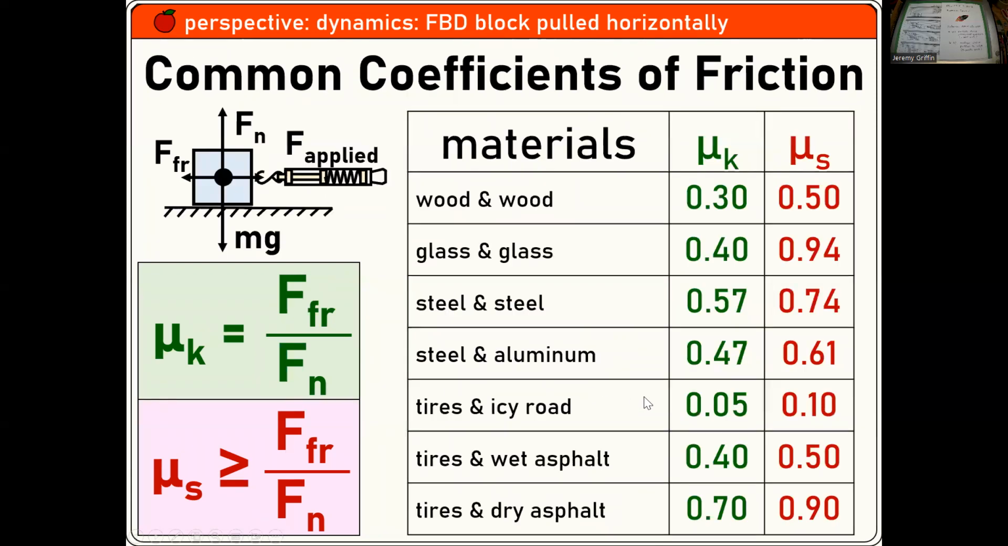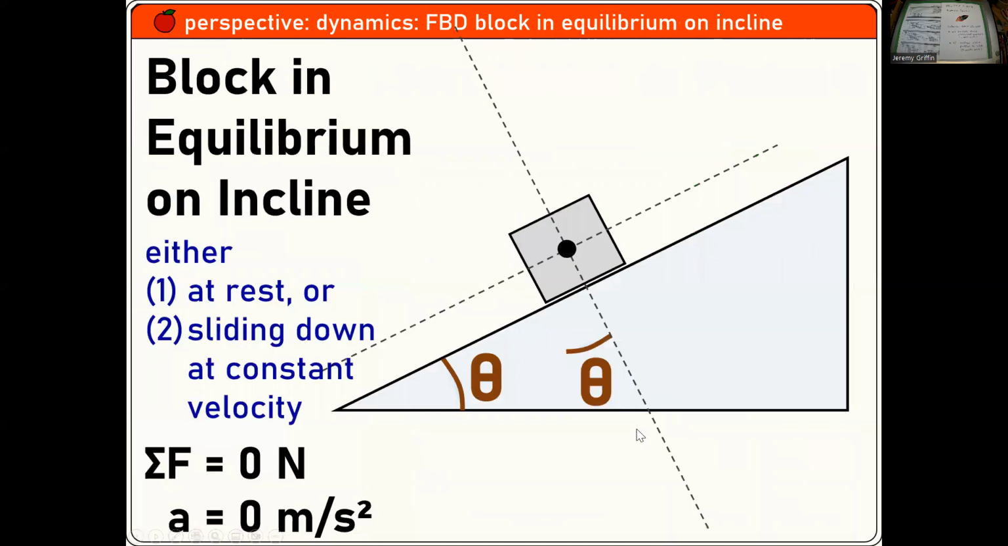Here are some common coefficients of friction. We've done a number of these. You know that it's the ratio of friction force to normal force, but it's also a material property. So once you know the materials, for example steel and aluminum, there are pretty well established numbers for those two materials. These last three might be particularly useful if you're driving a car. Icy road, hardly any friction.